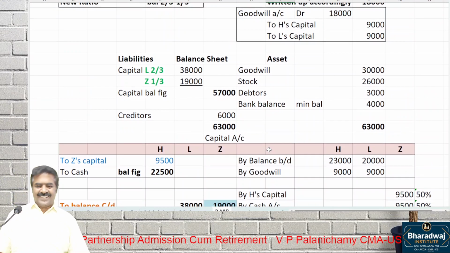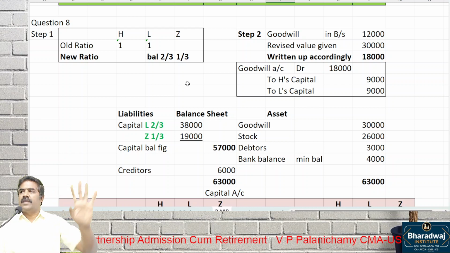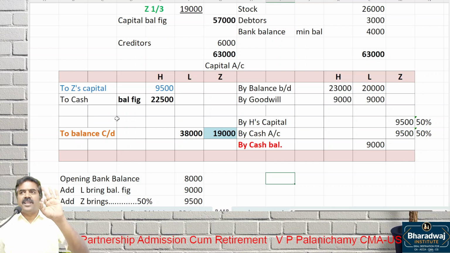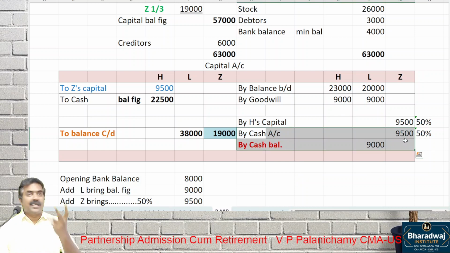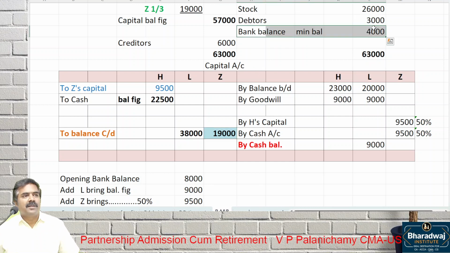Okay. So, once again, I repeat. Sir, how to think in the exam? Pay attention. Is it possible to have three or four balancing figures in one column? For example, we do not know how much capital Z has to bring. 50% of it will be contributed by his father, which we also do not know. And how much cash will be paid, we also do not know. Then capital also should be in which ratio? Profit sharing ratio. One more thing, they ask you to maintain a minimum balance in which one? Bank. How are so many adjustments made in the capital account? Not possible. So what to do?